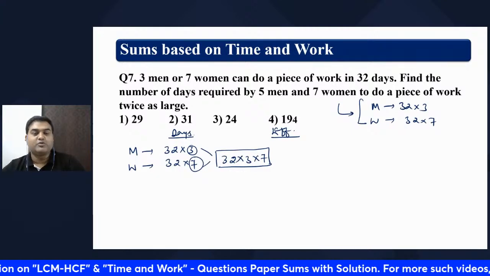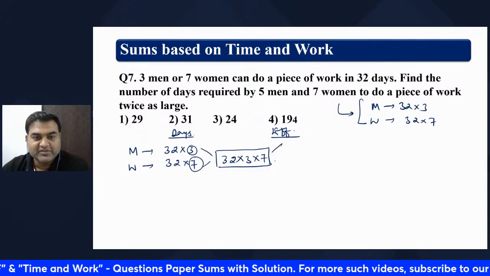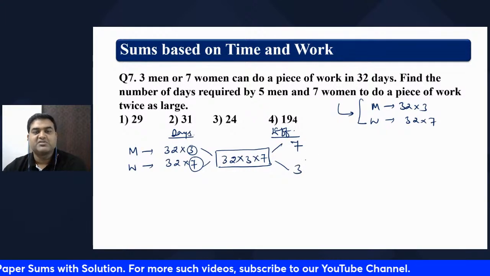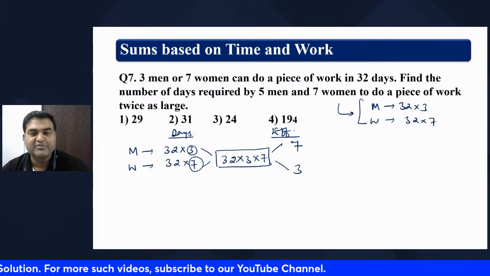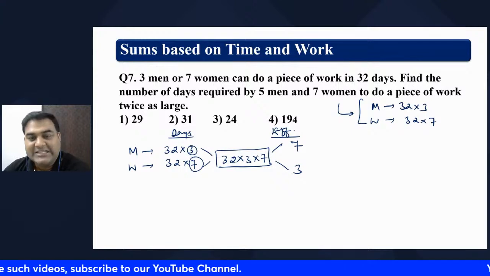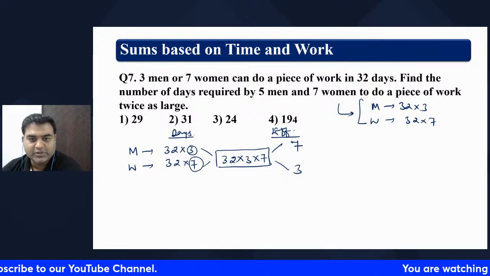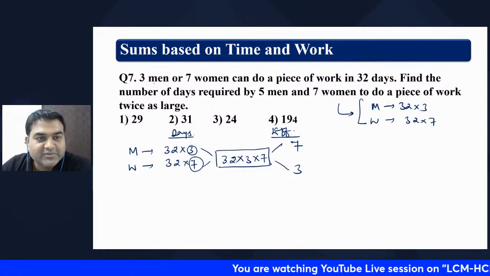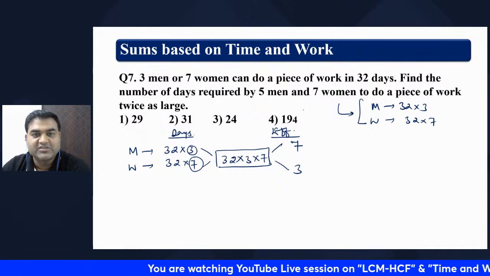So LCM is 32 into 3 into 7. What is the efficiency? This is 7 times efficient, this is 3 times efficient. The efficiency of men and women will be 7 is to 3. Right? Okay. 7 is to 3. That much we got.